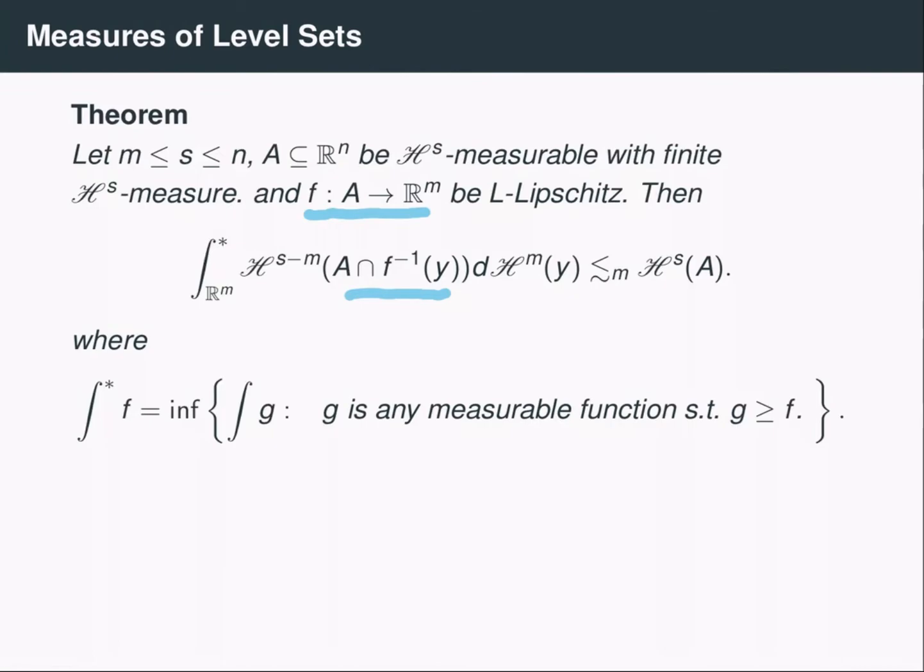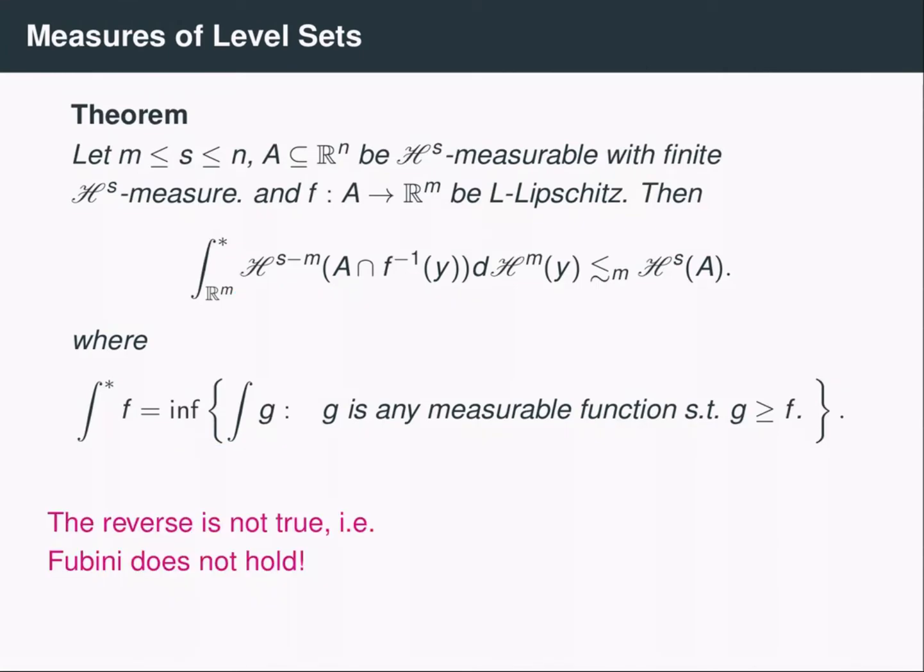Now here, because we don't know that this function here is measurable, instead we use this upper integral, so integral star, which is defined to be the infimum over all integrals of g, where g is any measurable function that dominates the function. So it's important to note that there isn't a reverse inequality here. So in particular, there's nothing close to having that this integral equals Hausdorff measure of A. Or in other words, there's no Fubini type theorem where we can recover the s-dimensional measure of A by integrating along a set of fibers, even when the function f is something simple like an orthogonal projection.